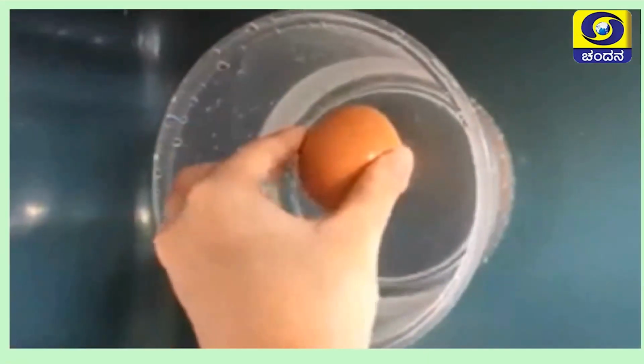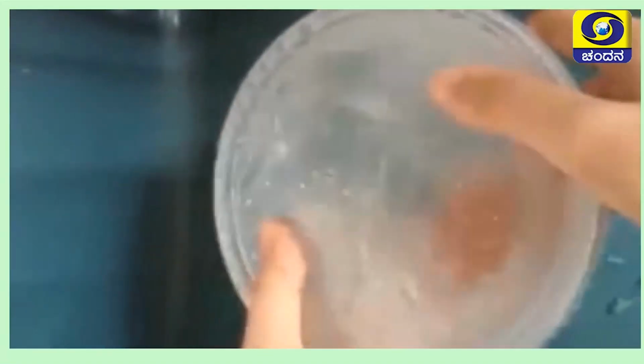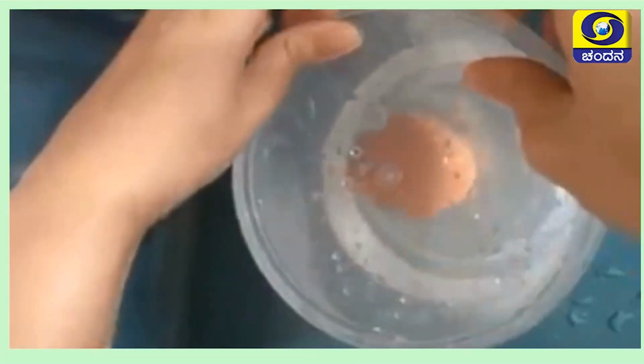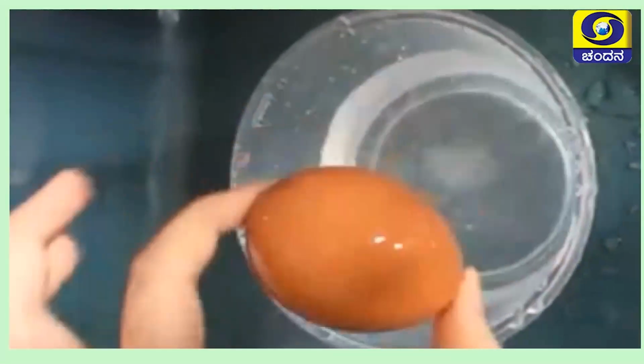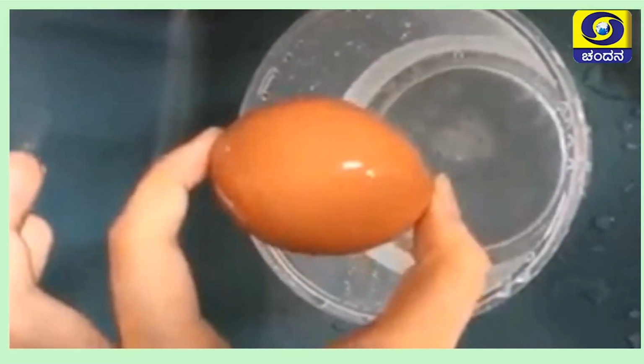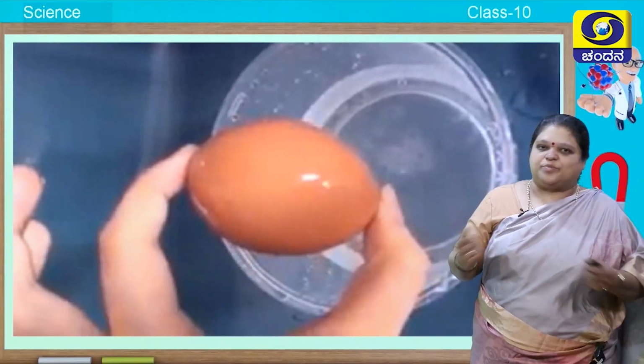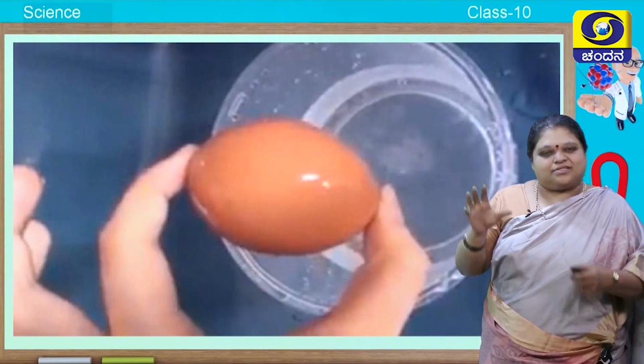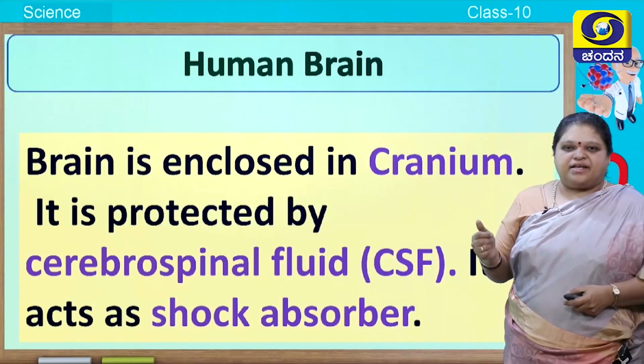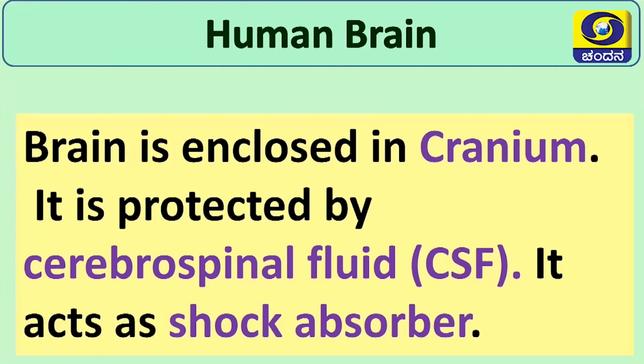Now, here a person is taking a liquid or water. In that he is keeping an egg, closing it and shaking it vigorously. Even after shaking vigorously, the egg is not breaking. That is because here the water is acting as a shock absorber. Similarly, surrounding the brain you find cerebrospinal fluid, it will act as shock absorber to the brain. Brain is enclosed in cranium, it is protected by cerebrospinal fluid, it acts as shock absorber.